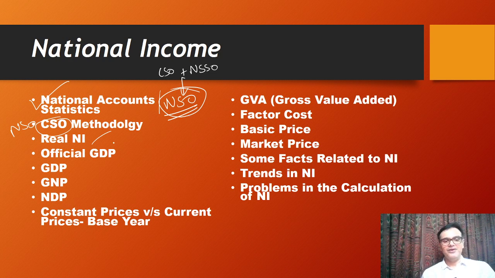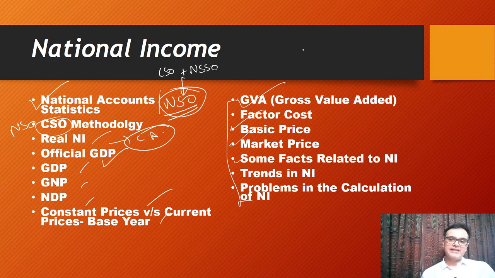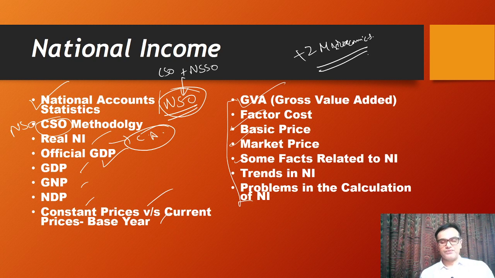What is the change right now? What is the current affair aspect since 2015, where we are? You should know that. Then what is the official GDP of India? So GDP at constant market prices. Then GDP, NDP, GNP, constant prices, current prices, base year, GVA, factor cost, basic price, market price, all these things you must study for your prelims from your basic notes. They are given very well in the chapter in your +2 macroeconomics book. But take it with a pinch of salt. There are things that you have to be covering, which have changed in that NCERT book now. So we'll be discussing those things.